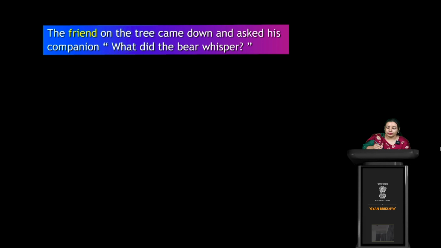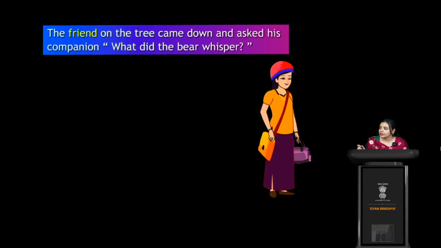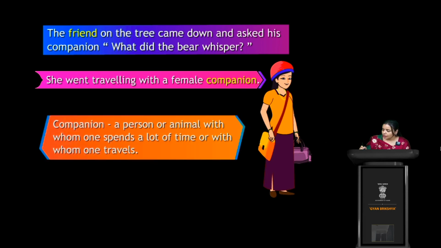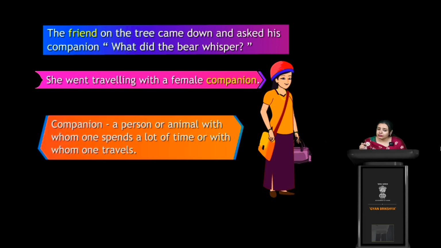So here also we find a word, right? The word is what? Friend, right? Now this is a lady and the sentence is she went traveling with a family companion. Here also we found a word like companion. So what's the meaning of companion, my dear students?